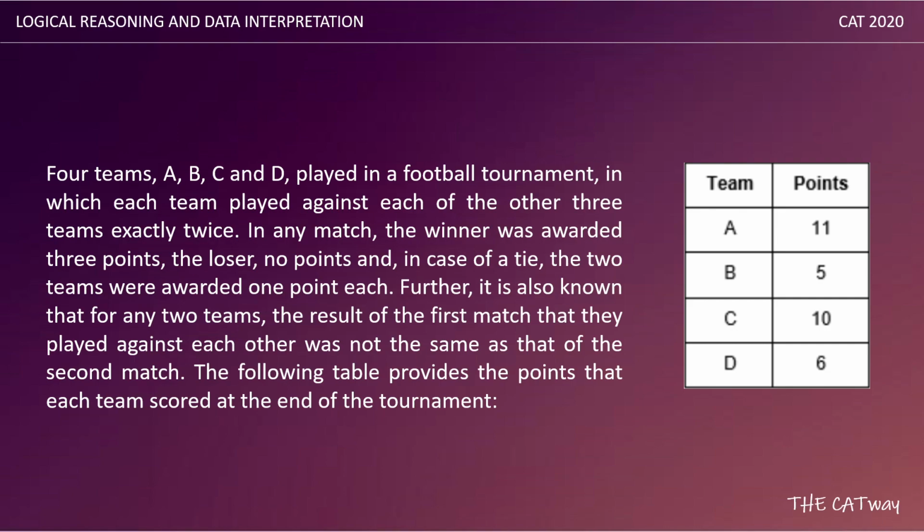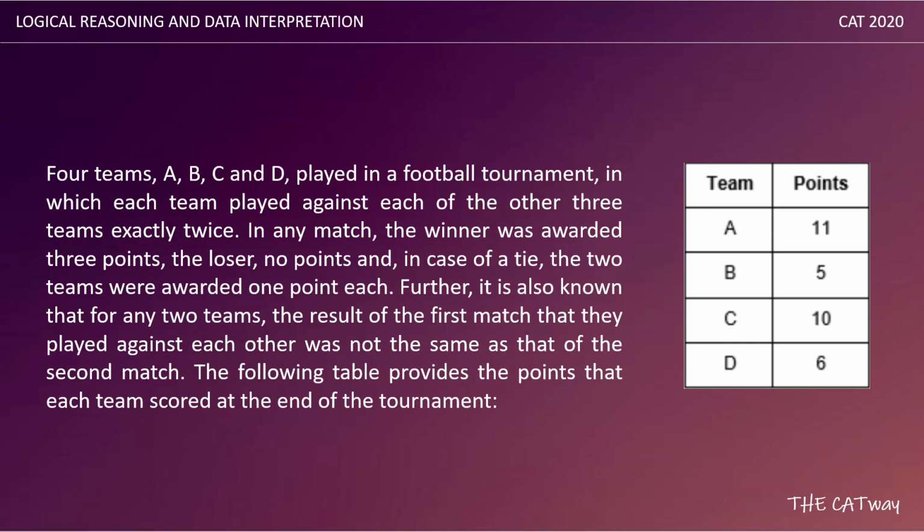The question says that four teams A, B, C, D played in a football tournament in which each team played against each of the other three teams exactly twice. In any match, the winner was awarded 3 points, the loser no points, and in case of a tie, the two teams were awarded 1 point each. Further, it is also known that for any two teams, the result of the first match that they played against each other was not the same as that of the second match. The following table provides the points that each team scored at the end of the tournament.